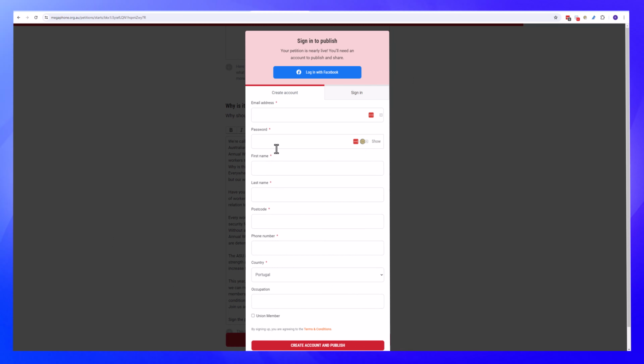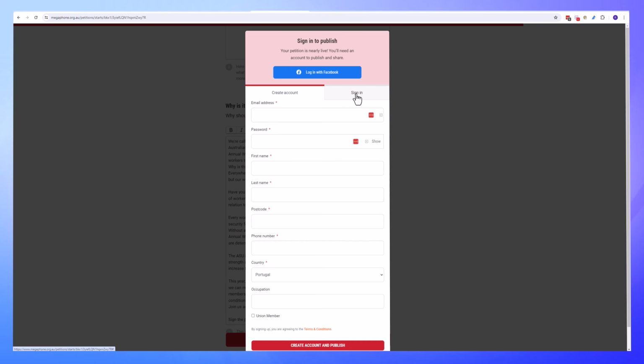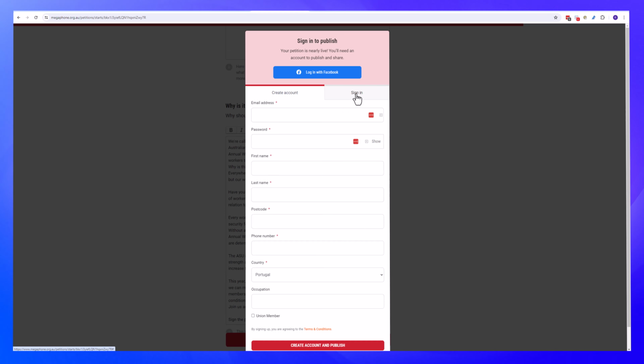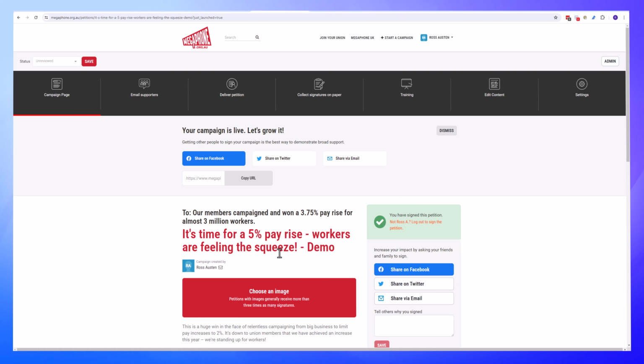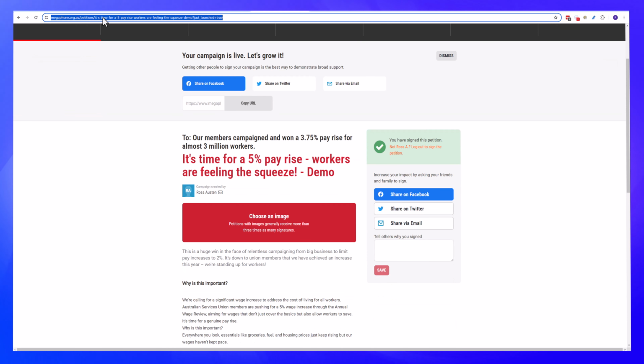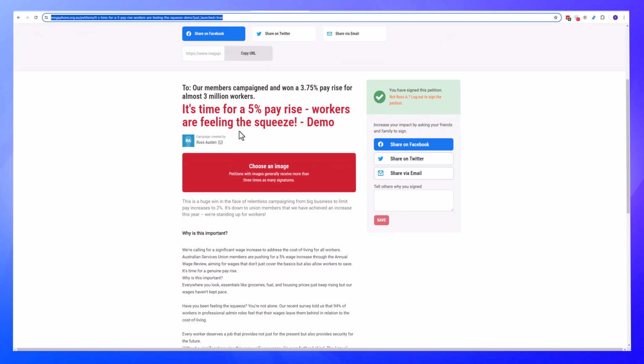At this point, you do need to create an account if you're not part of the system yet. I will sign in because I already have an account. And that's it. My campaign is now live. As you can see, I've got a URL that's unique for this campaign. I can copy that URL and share it with people. I can post my campaign on Facebook, Twitter, share on email, all of those sorts of things.